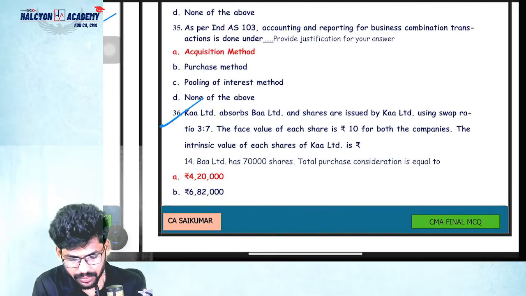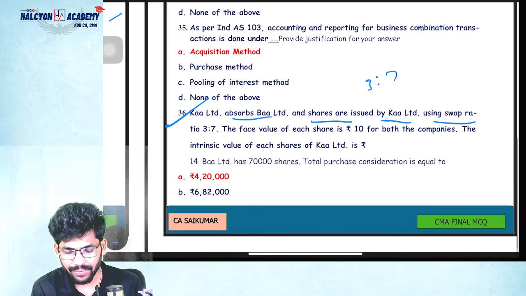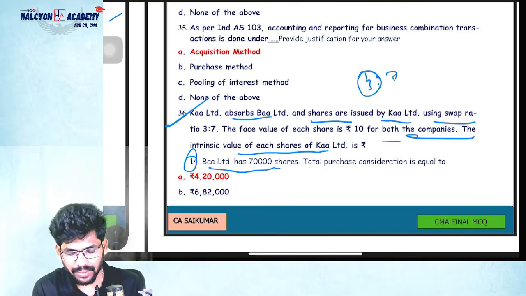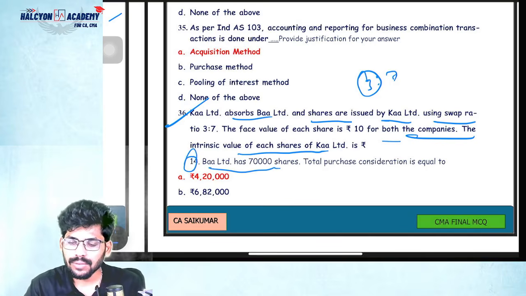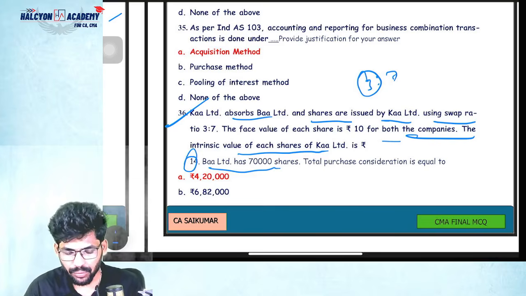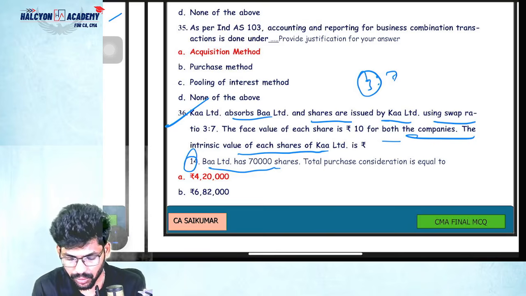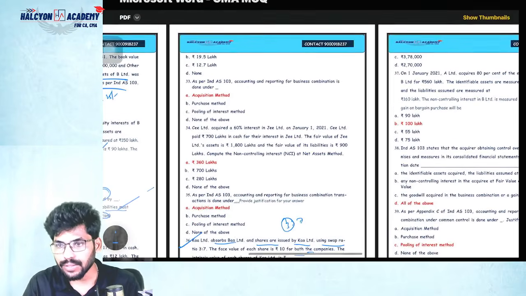See this, question 36. Car Limited absorbed Bar Limited and shares were issued by Car Limited using a swap ratio of 3:7. For every 7 shares, they need to issue 3 shares. The intrinsic value of each Car Limited share is 14 rupees. Bar Limited has 70,000 shares. So 70,000 into 3 by 7 gives 30,000 shares, into 14 is how much? 4,20,000. Correct? Understood or not? That's it. It's very simple, guys.